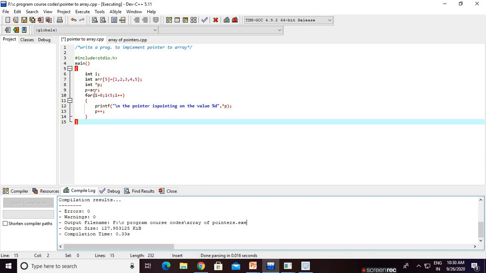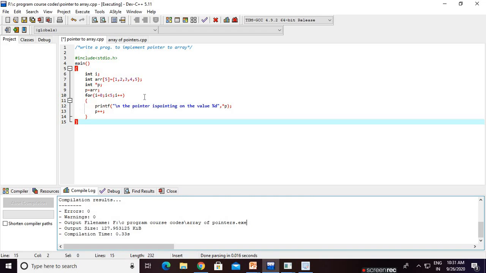Same. That means arr is nothing but &arr[0]. Always keep in mind this concept is very important in case you use a pointer for an array. So clear that concept. If we write p = arr, this statement is the same as p = &arr[0]. That means p is always pointing to the first index, the first element.